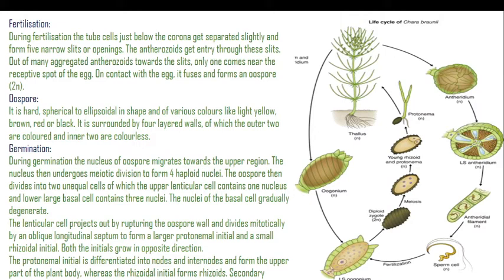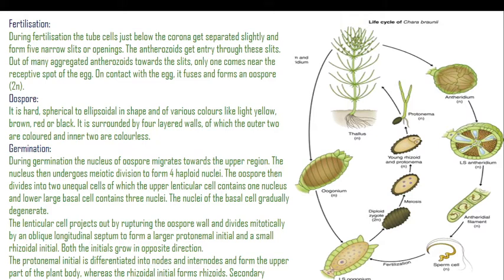On contact with the egg, it fuses and forms an oospore. This oospore is 2n in nature. 2n is a diploid stage, and the oospore is hard, spherical to ellipsoidal in shape, and has various colors like light yellow, brown, red and black.